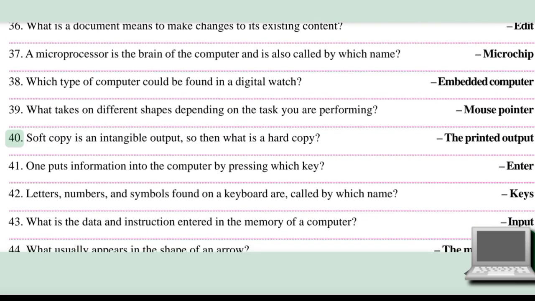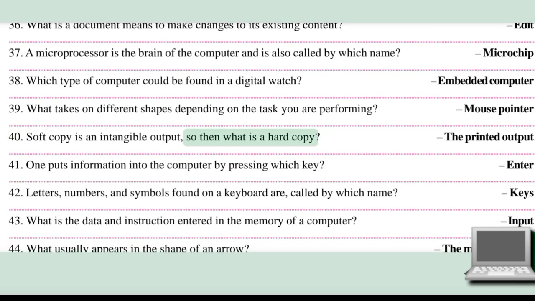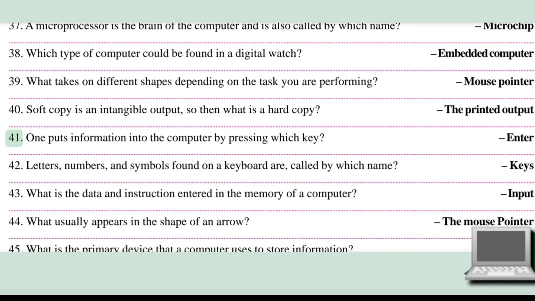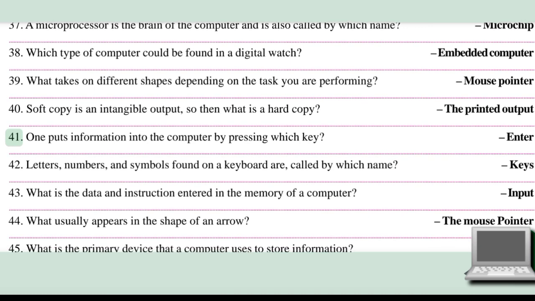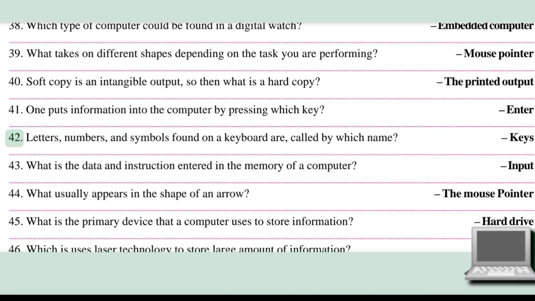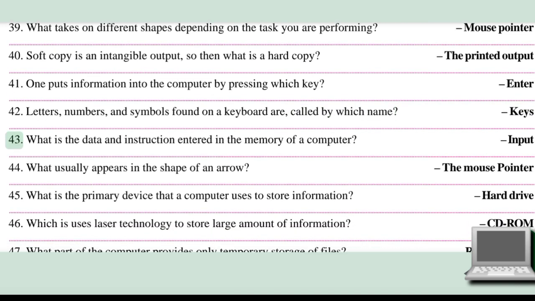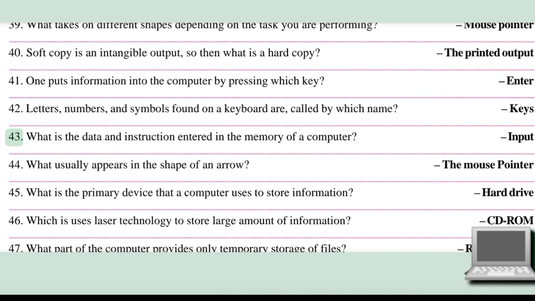40. Soft copy is an intangible output, so what is a hard copy? The printed output. 41. One puts information into the computer by pressing which key? Enter. 42. Letters, numbers, and symbols found on a keyboard are called by which name? Keys.